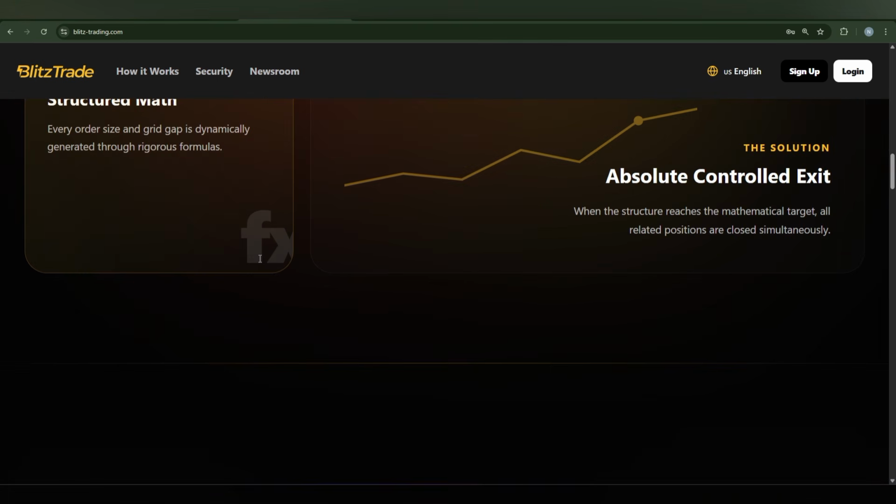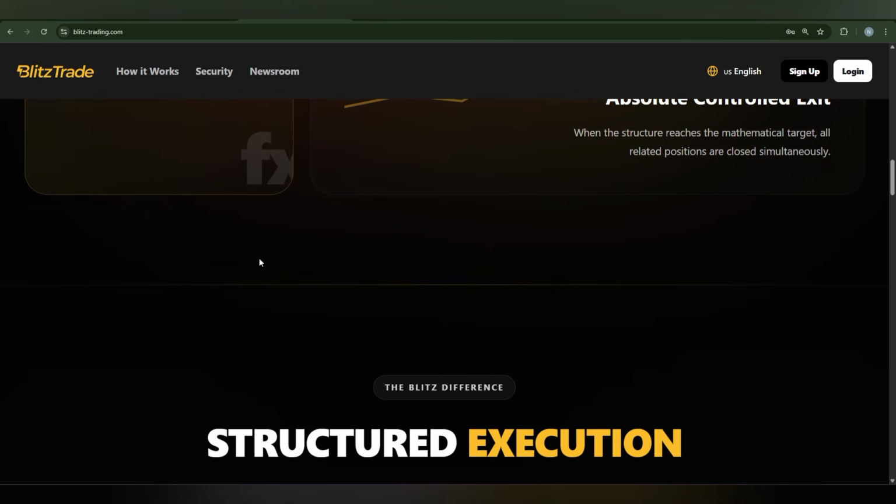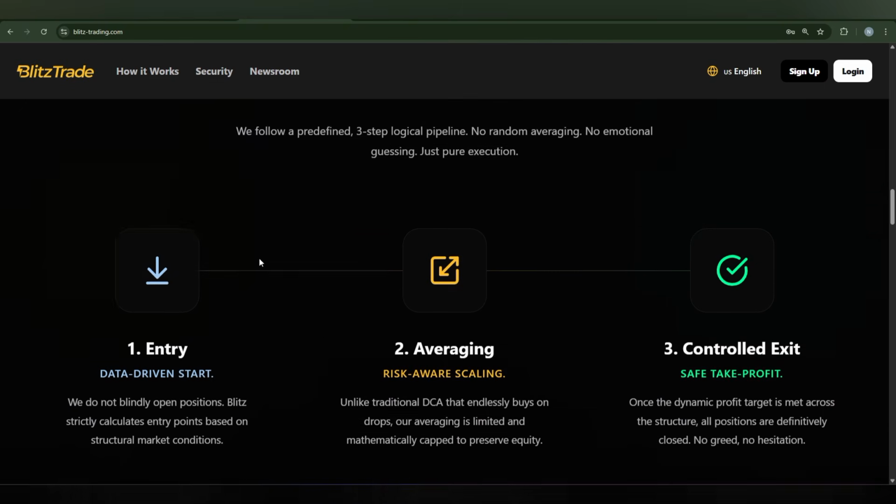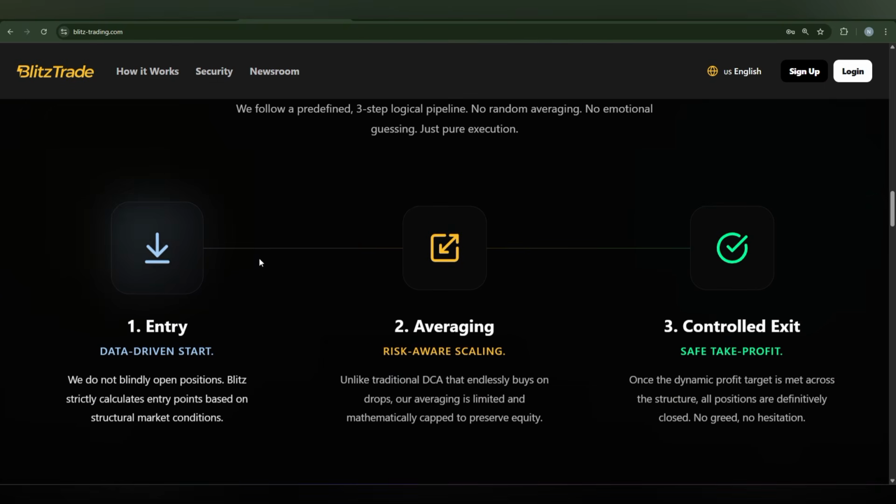And this platform is also going to give you another DCA bot. Yes, it works differently. This is the structured execution where you can also get the entry, averaging, and a controlling exit with safe take profit too.